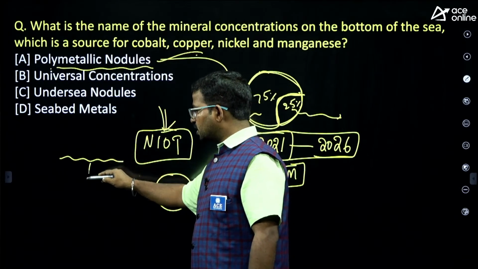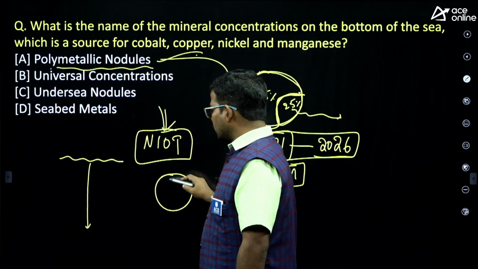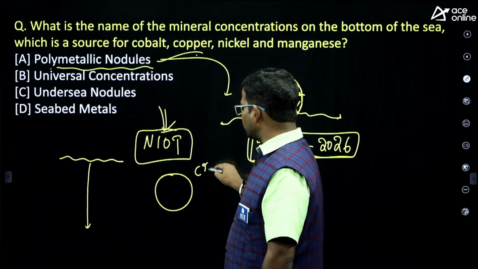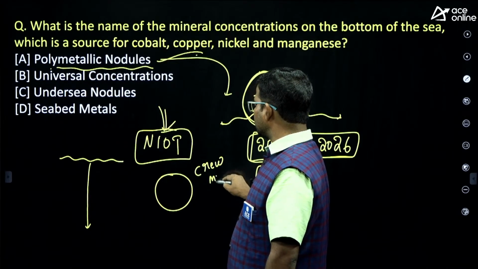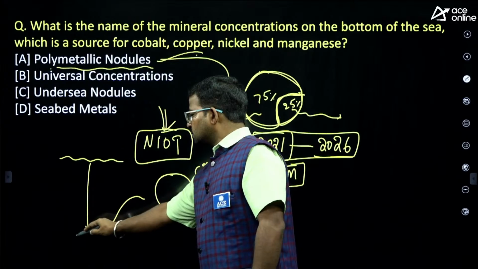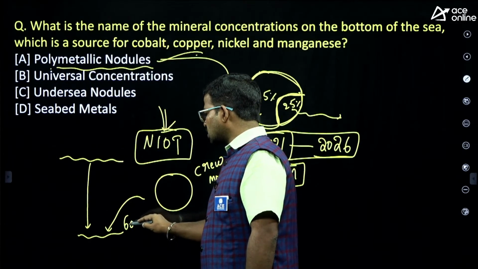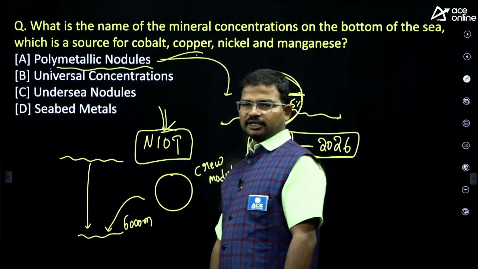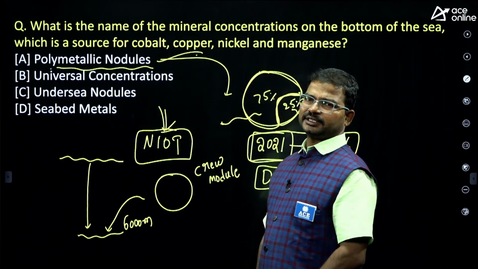What I am conveying is that under this project we developed a crew module, and by using this crew module we can reach around 6,000 meters of sea depth. Up to that depth we can reach.